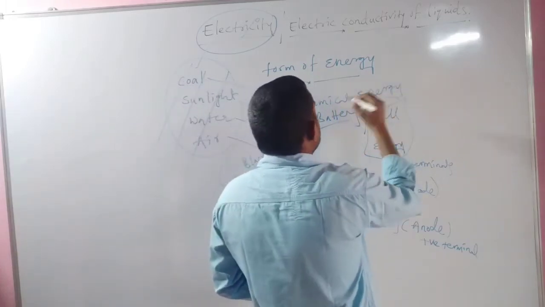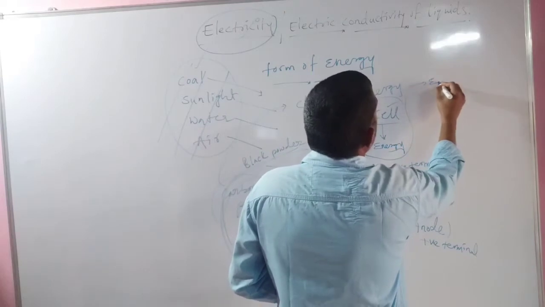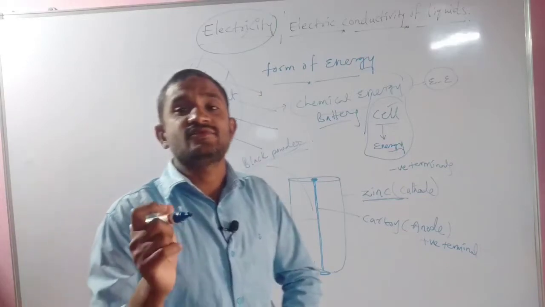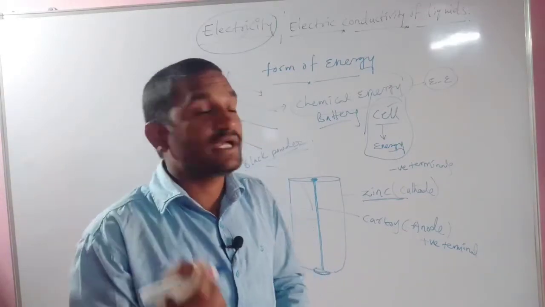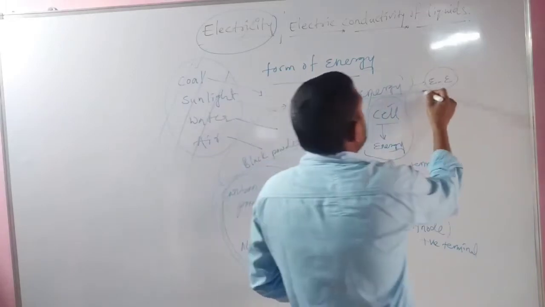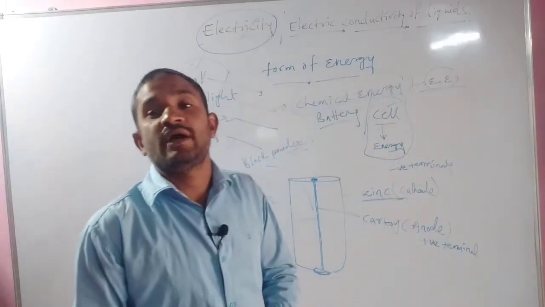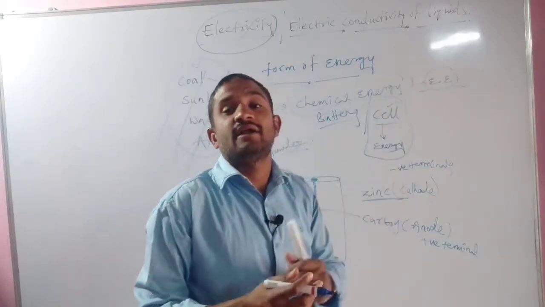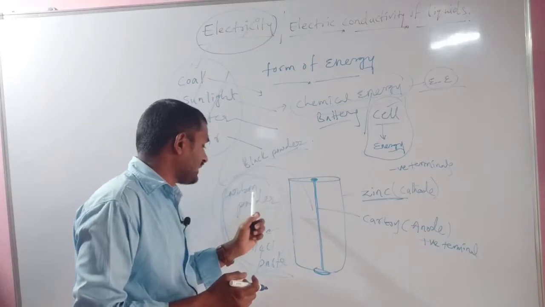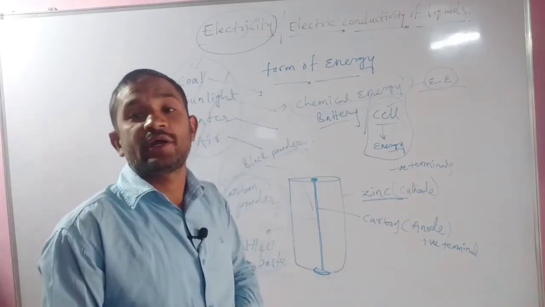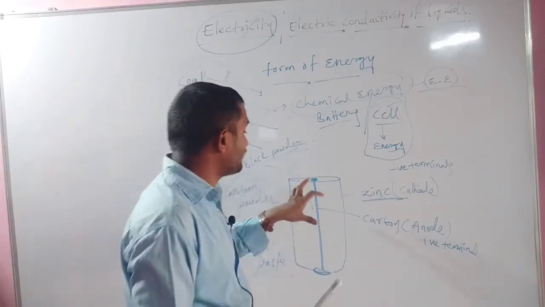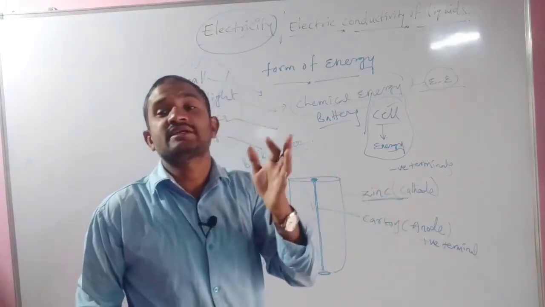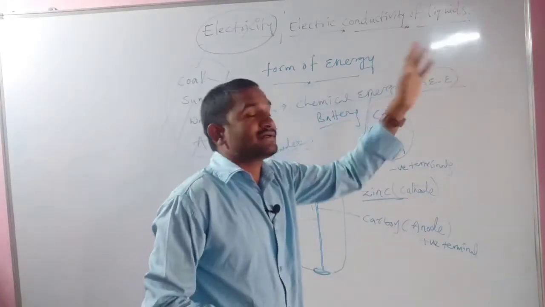Which energy into which energy? Chemical energy into electrical energy. This is the most important concept we have to remember. The cells which we use at our house convert chemical energy into electrical energy. Carbon powder and ammonium chloride paste are both present inside this cell. The chemical energy present inside the cell is converted into electrical energy.